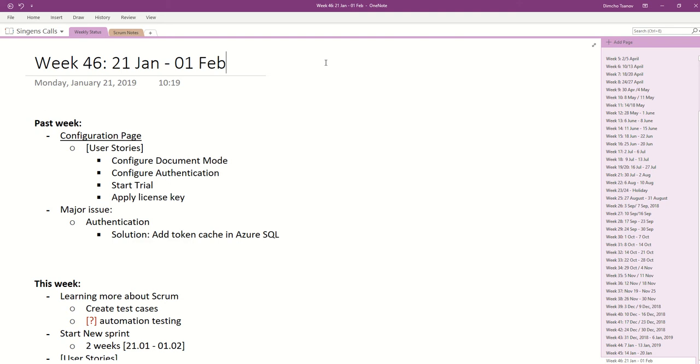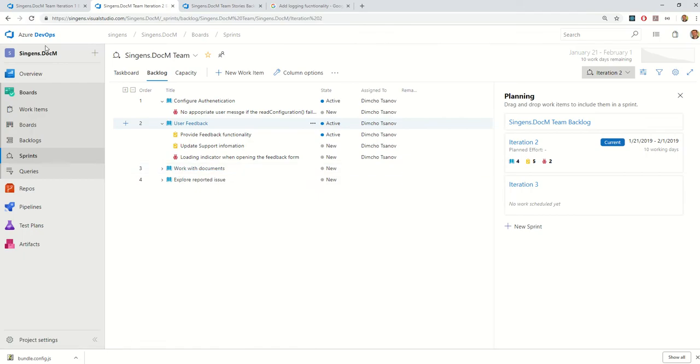So the previous week was a good one. I was able to complete a lot of stuff, and now I'll be able to show you a more completed demo. But let's just summarize what I have achieved. I work mainly on 4 user stories. The announcement that I told you the previous week was that I started using Azure DevOps, the previous Team Services, and here I track my user stories, tasks, bugs, everything.